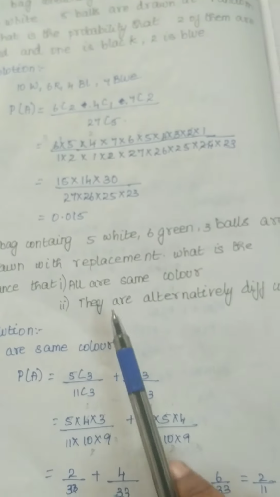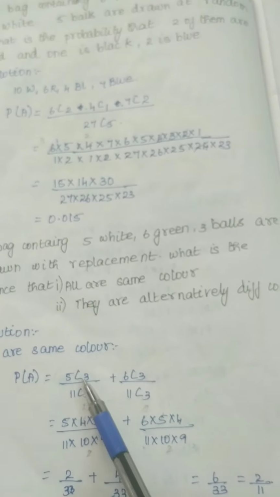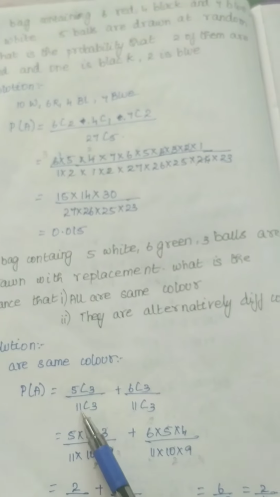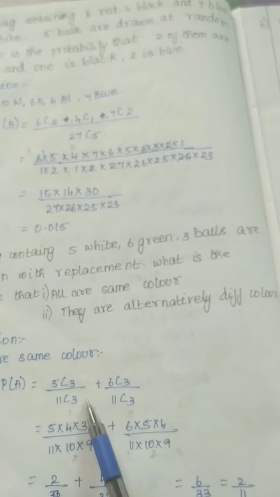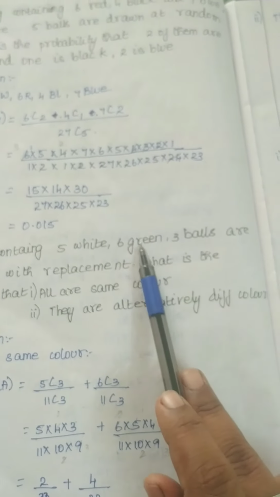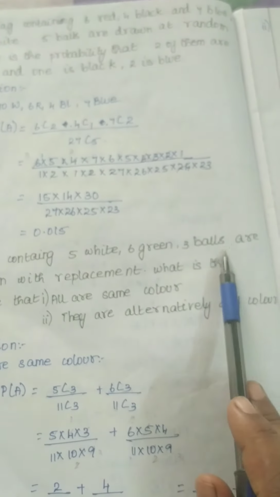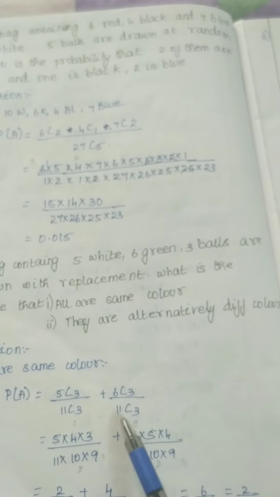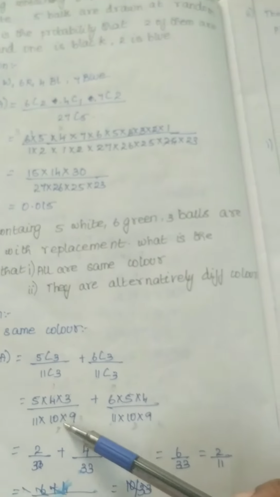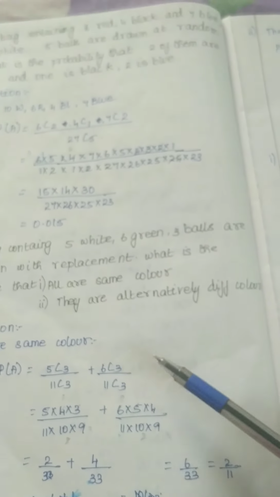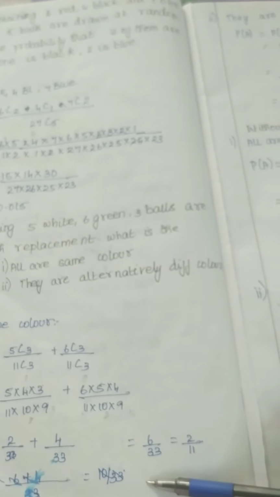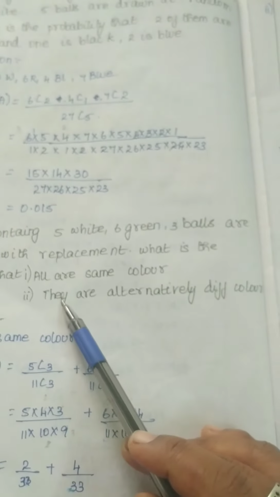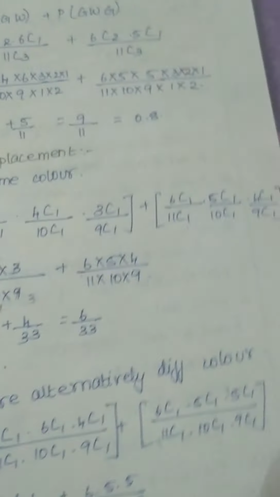Probability of A is equal to, totally 5 white balls are there, so 5C3 by, totally 5 plus 6, 11, the total number of balls in the denominator, 11C3, plus, next one, totally 6 green balls are there, 3 balls are drawn at random, so 6C3 by 11C3. You have to simplify this one. Already know how to simplify: 5 into 4 into 3 by 1 into 2 into 3. Likewise for the denominator, you simplify, you will get this answer. Now we move on to the second case, they are alternately different colors.